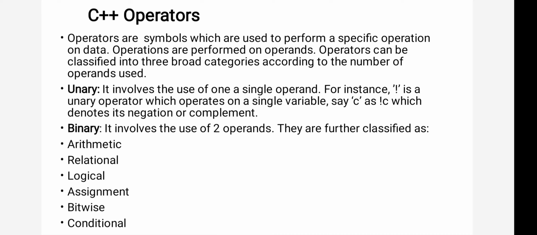A conditional operator is a combination of two operators: one is a question mark and the second one is a colon. The question mark is used to separate the expression and the expression result.